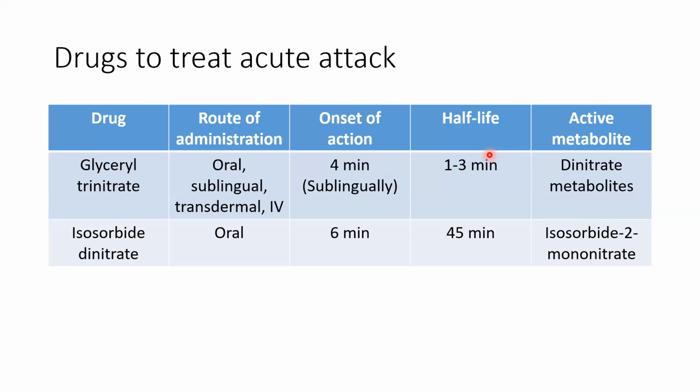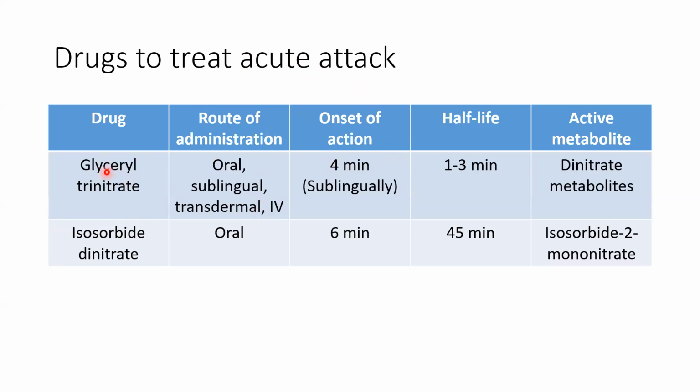No other drug at that time. Why? Because of the rapid onset of action, and because it is available in the sublingual form. So because of these two important characteristics, this is the choice of drug for treatment of acute attack of angina.